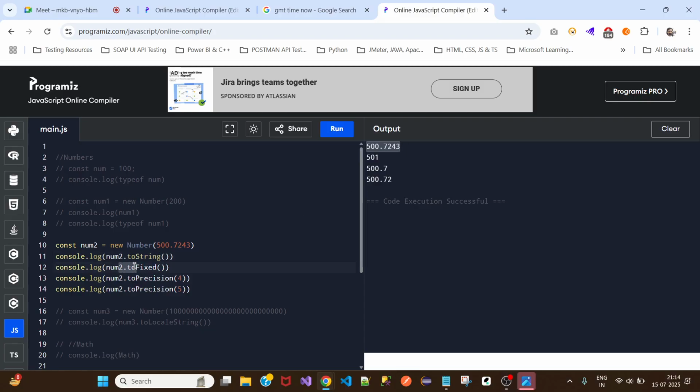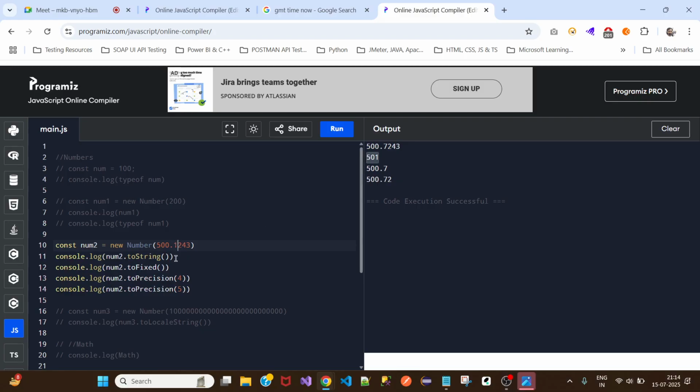Now when we say toFixed, it will remove the decimal point. As it is point 7 after 5, after 5 it always takes the next number. That is the reason it is printing 507.